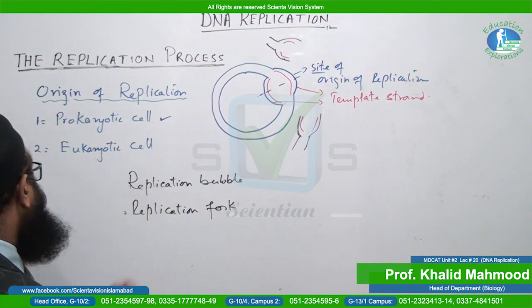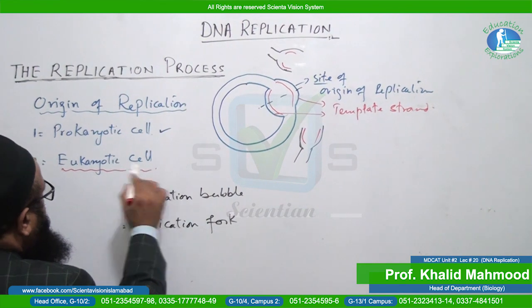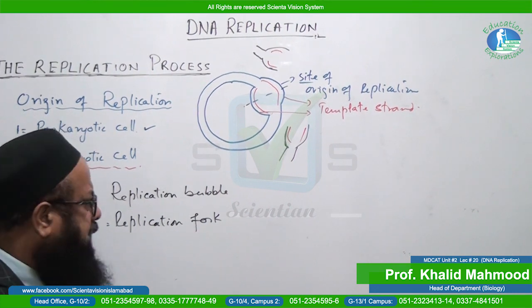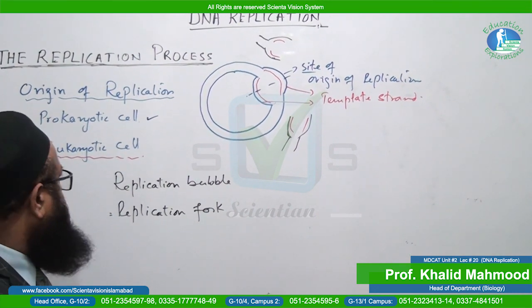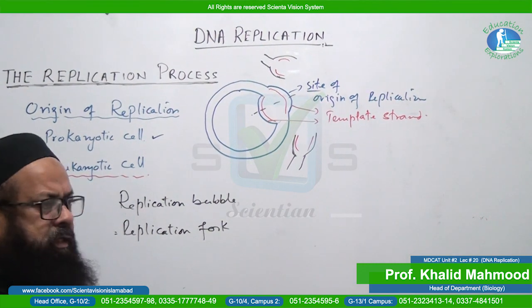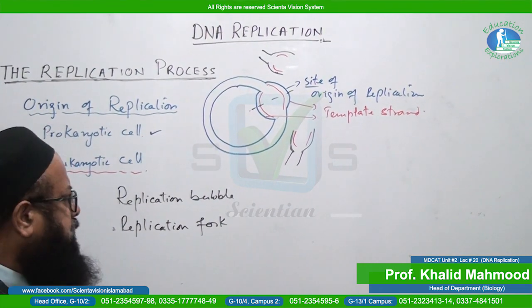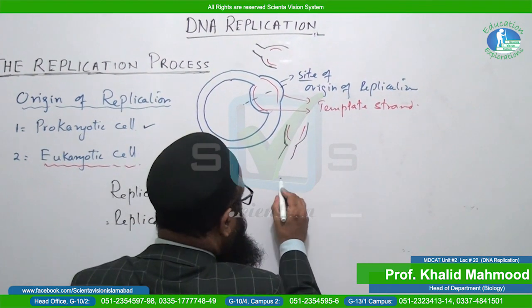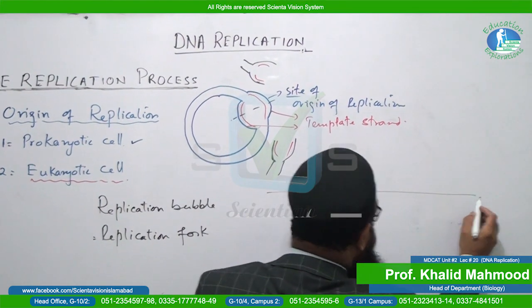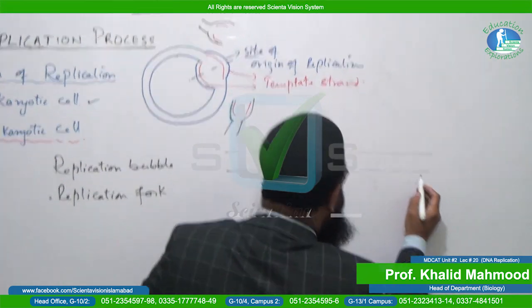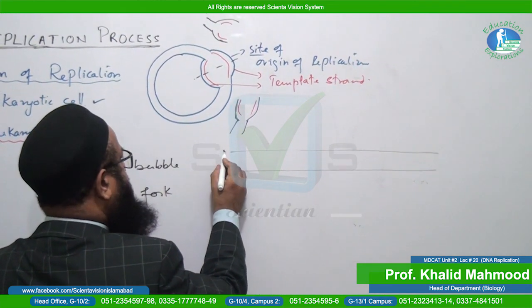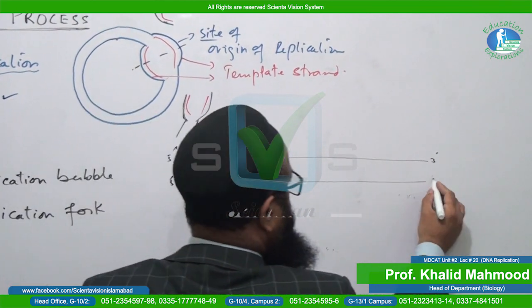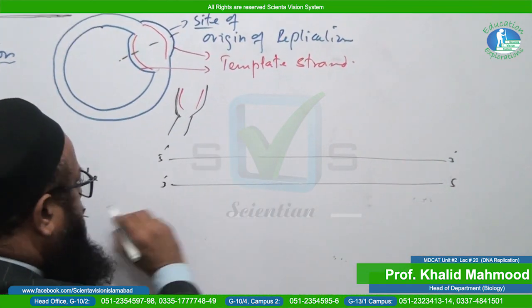And next we will come to the eukaryotic cell. In case of the eukaryotic cell, you know that the DNA is linear. It's not circular DNA, it's linear DNA, and the origin of replication is at more than one place. How it is at more than one place, again we will see with the help of a diagram. These two lines indicate the parental DNA. One is in 5'-3' direction, the other is in 3'-5' direction, anti-parallel.